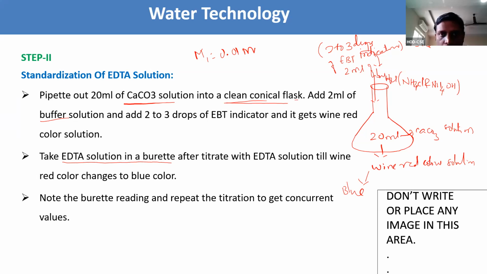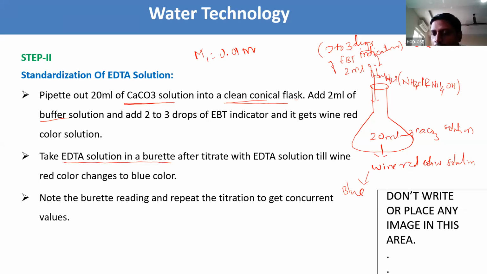Like that, we need to do the titration. Note the burette readings, where the color change appeared. You need to stop and note down the burette readings. Note the burette readings and repeat the titration 2 or more times. We need to repeat it to get concurrent values. You need to repeat it 2 or 3 times to get at least 2 values that are concurrent, meaning the same values.